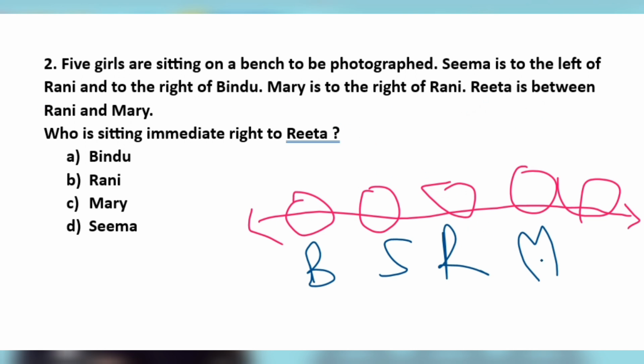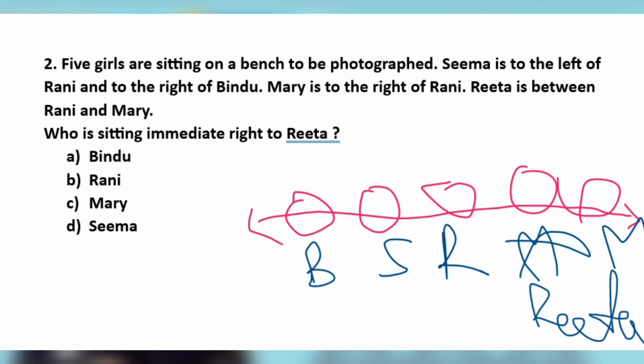See here, we have already placed Mary to the right of Rani, but it is not written here that Rani and Mary are immediate neighbors. So we can place Mary here. So absolutely Mary is to the right of Rani, and Rita is in between Rani and Mary.